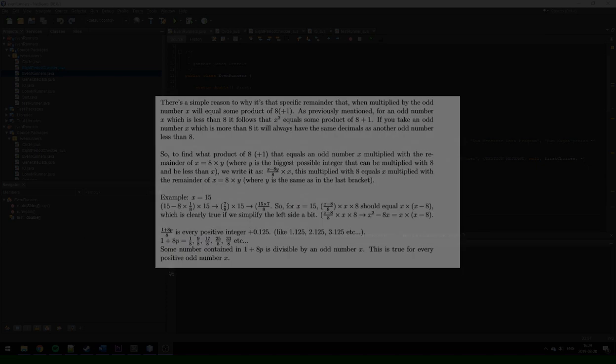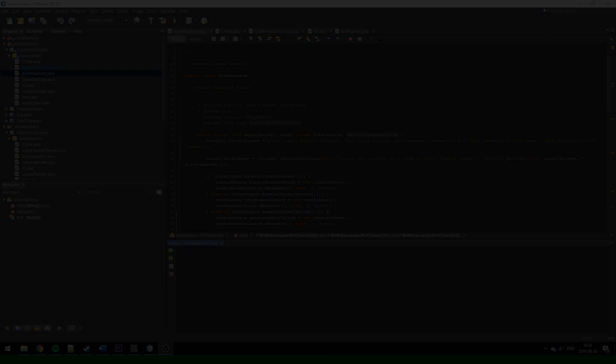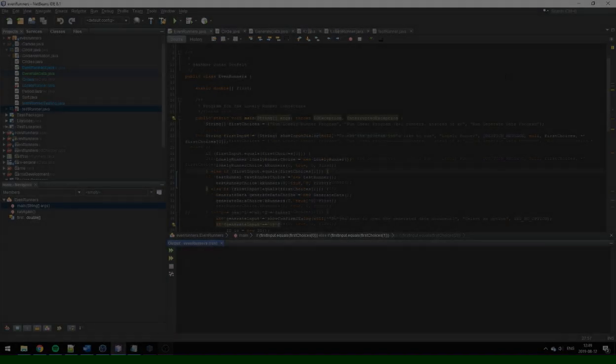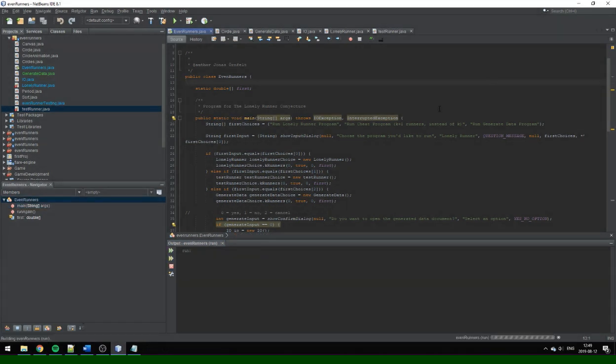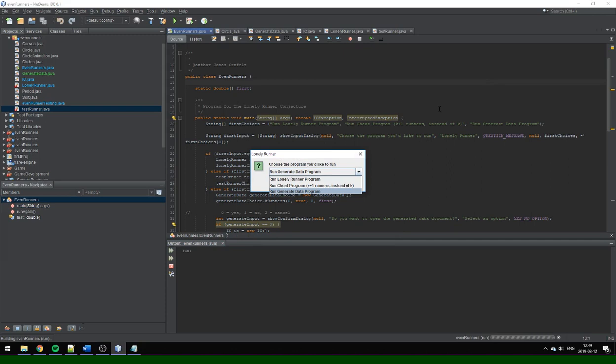Now I want to go over why it's not possible to only have even delta v values or periods. And I'm going to do this by using my program here. So another part of this program is a part I created which generates data about ratios of delta v, x and y, and essentially checks the values like we did earlier, and it will then write down to a text file at what points the different delta v values prevent the runner from being lonely.